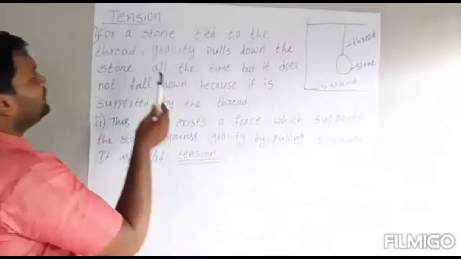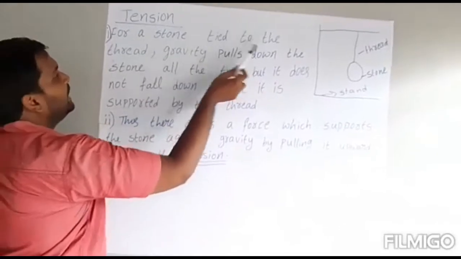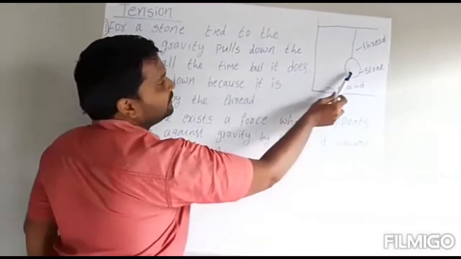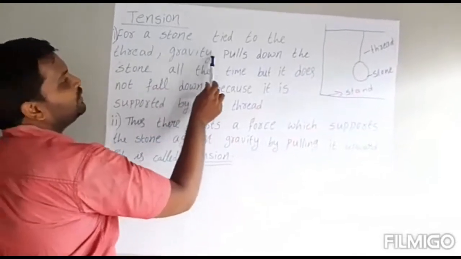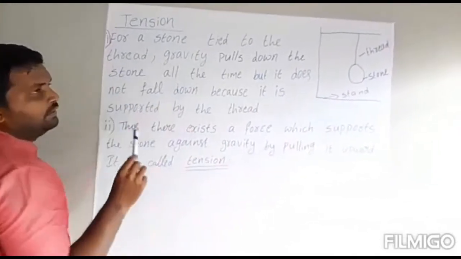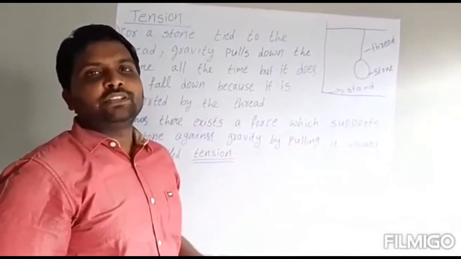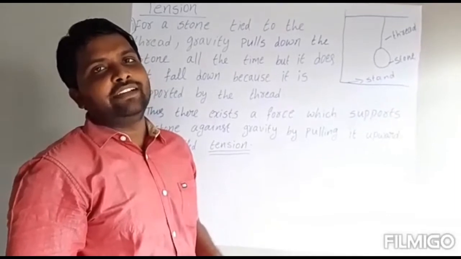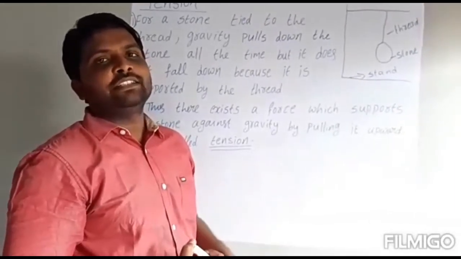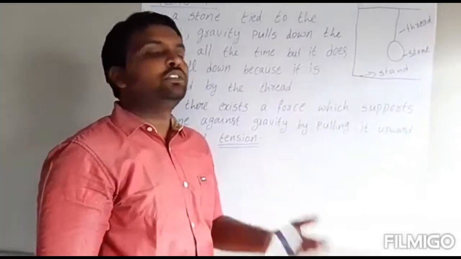Okay, see now here. For a stone tied to the thread, gravity pulls down the stone. So any object always wants to move towards the earth because of gravity. Because of gravitational force, any object you throw will go down.